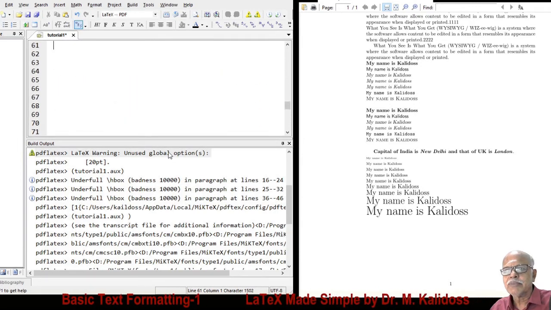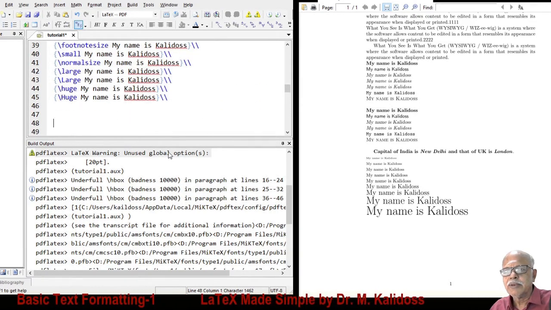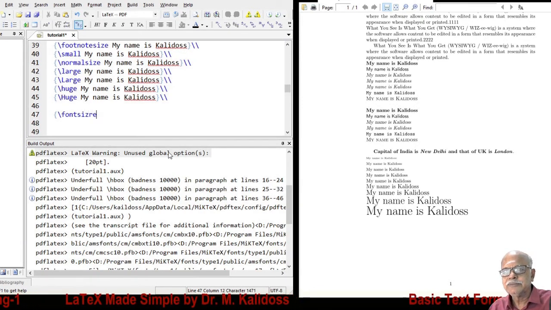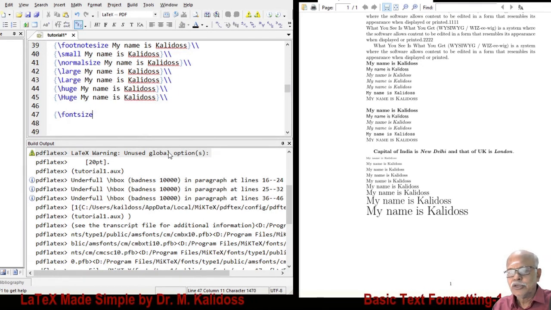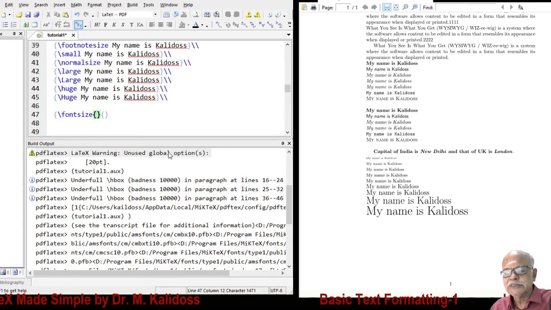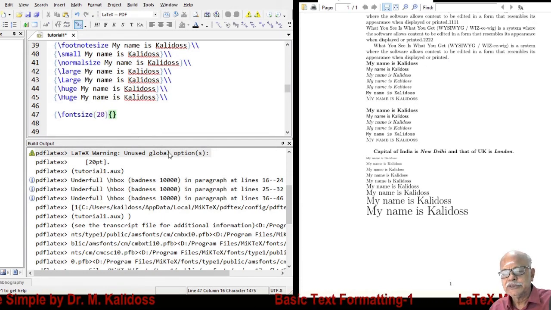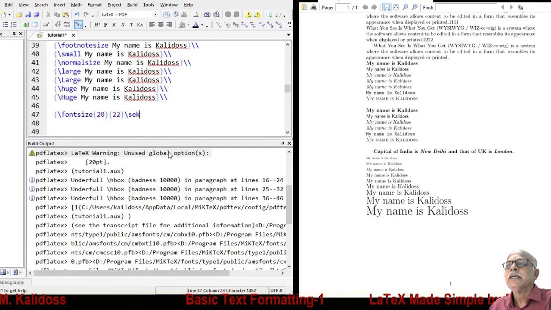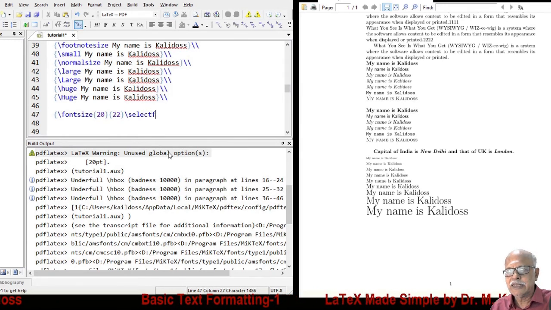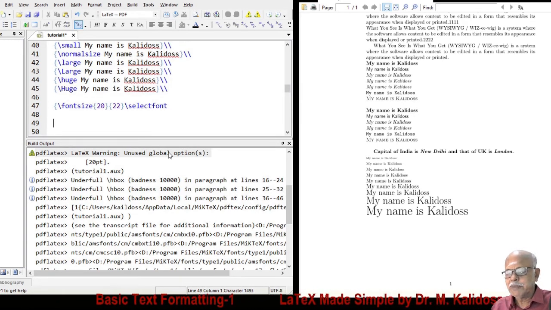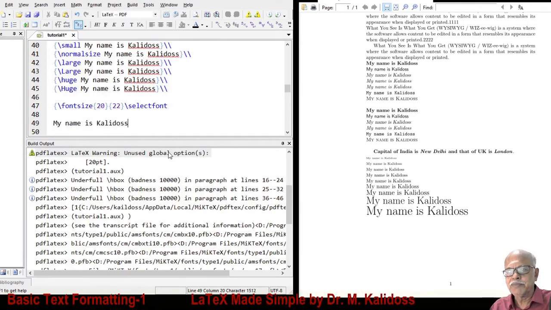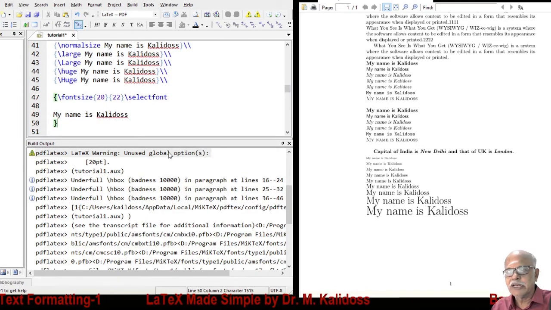font size, 2 curly braces, let us say 20, 22, and then this is very important, select font and then type something and then close the curly brace.